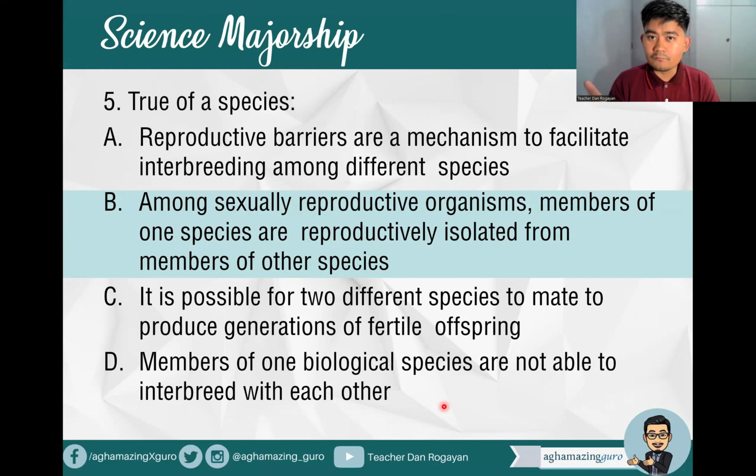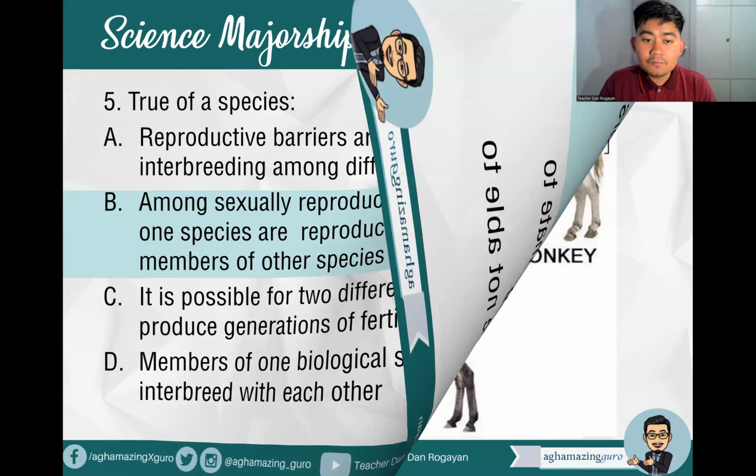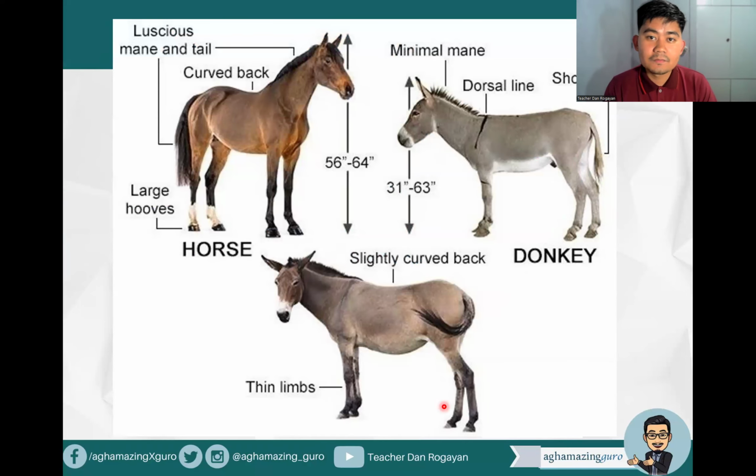So pag hindi sila parehong species, there are circumstances that they will be able to interbreed. However, they will not be able to produce a viable or a fertile offspring. Okay? Example of this is of course the reproduction between a horse and donkey. Kapag nagmate ang horse and donkey, we will have this animal. Though they are not from the same species, they were able to produce an offspring, but again, kumusta ang offspring niya? Hindi fertile, hindi viable, meaning itong